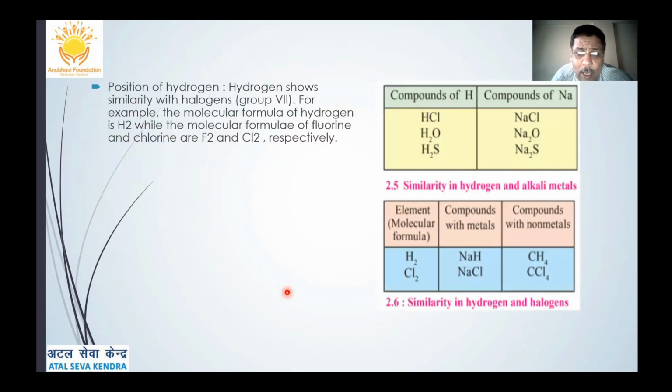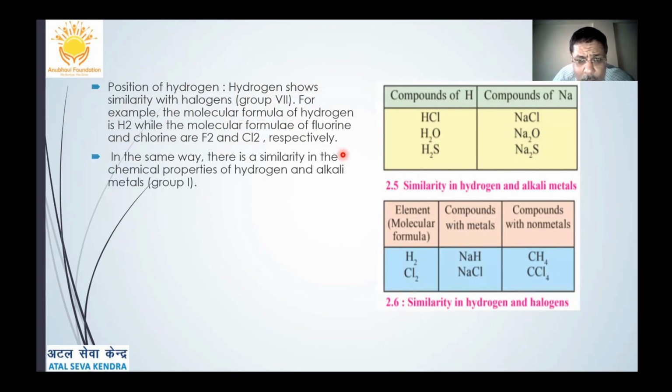Position of hydrogen has always been a challenge, even in the modern periodic table. Hydrogen shows similarity with group 7. For example, the molecular formula of hydrogen is H2, while the molecular formulas of fluorine and chlorine are F2 and Cl2 respectively. Similarly, there is a similarity in the chemical properties of hydrogen and alkali metals, that is group 1.